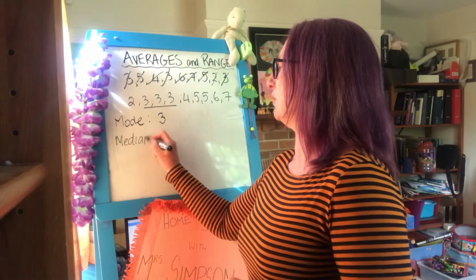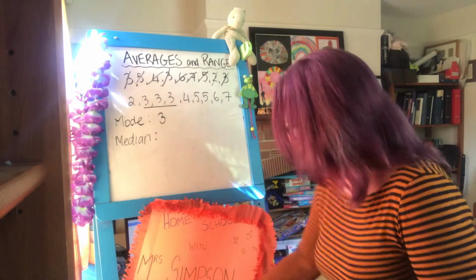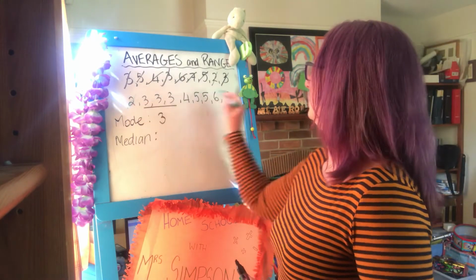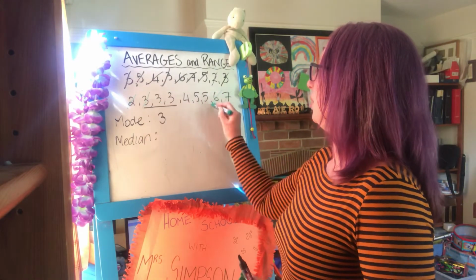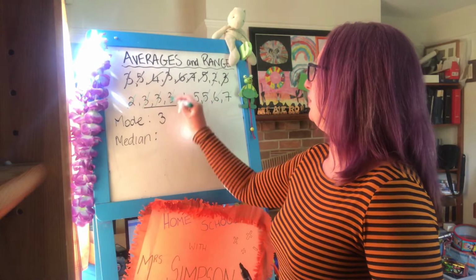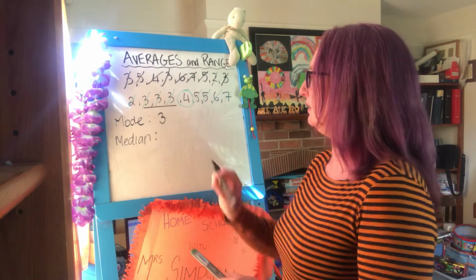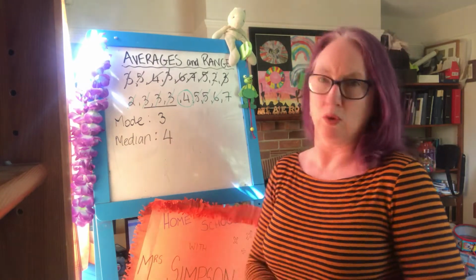The median. Now the median score is the one that's in the middle. We've got them in order, so if we cross them off, bottom to top, bottom to top, bottom to top, bottom to top, hey, this guy is left in the middle. So the middle score is 4.